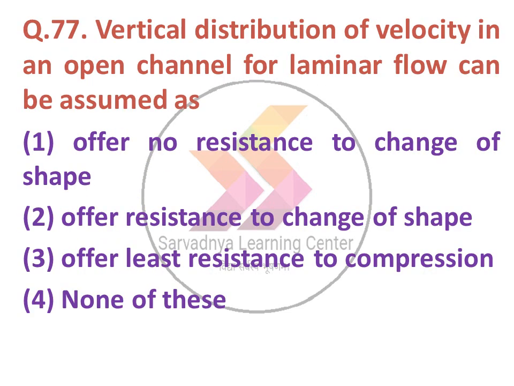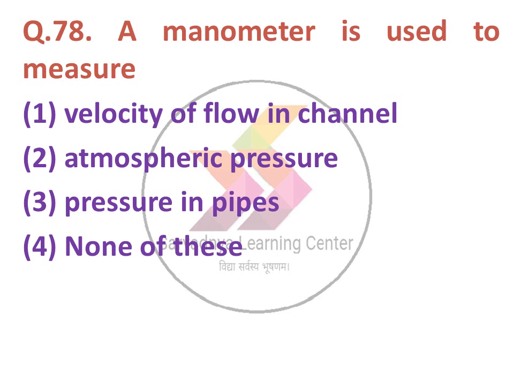Vertical distribution of velocity in an open channel for laminar flow can be assumed as: option 1 offer no resistance to change of shape, option 2 offer resistance to change of shape, option 3 offer least resistance to compression, option 4 none of these. The correct answer is option number 3, offer least resistance to compression. Next question. A manometer is used to measure: option 1 velocity of flow in channel, 2 atmospheric pressure, option 3 pressure in pipe, option 4 none of these. The correct answer is option number 3, pressure in pipes.